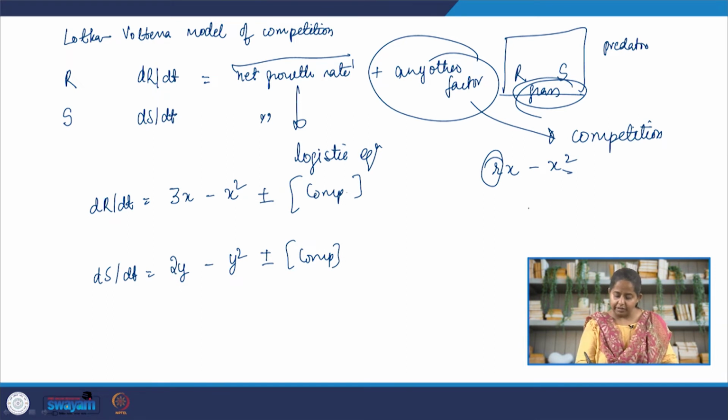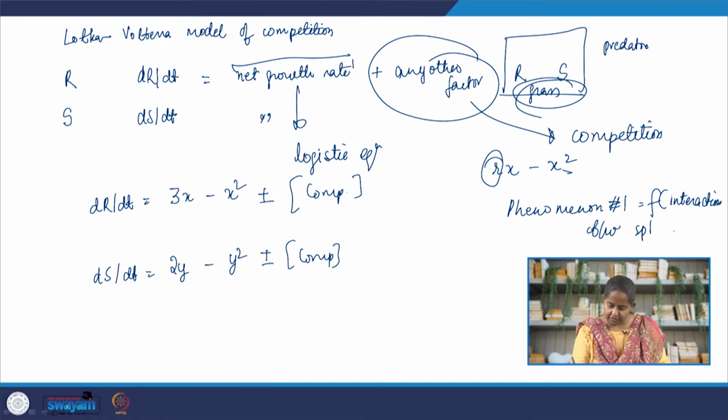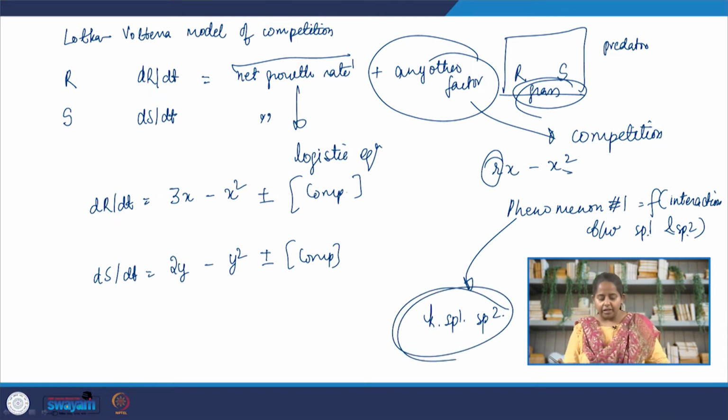So if there is any phenomena, let's call it phenomena 1, and this phenomena depends upon the interactions between, let's say, species 1 and species 2, one way to model this phenomena would be to put some constant and multiply the number of species 1 and species 2. I told you that this is derived from probability. How?